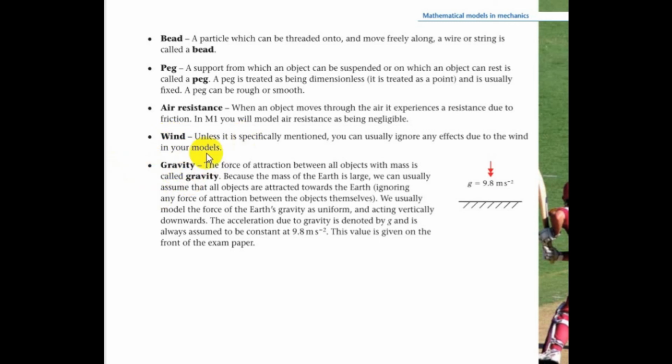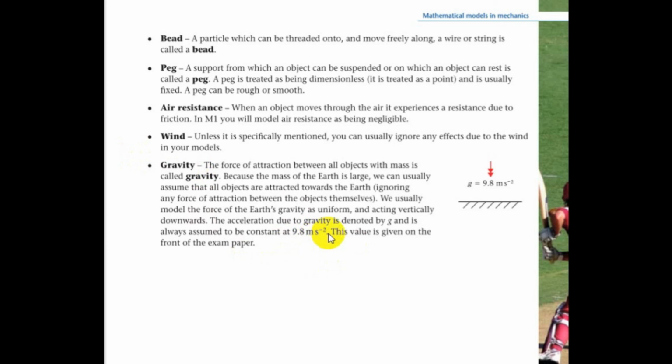The last term is gravity. Gravity means the force of attraction that pulls all objects which have mass towards the Earth's surface. Simple definition, it's always used in physics. It's going to be the same here, but the value for gravity is going to change now. The value of gravity is 9.8 meters per second squared.